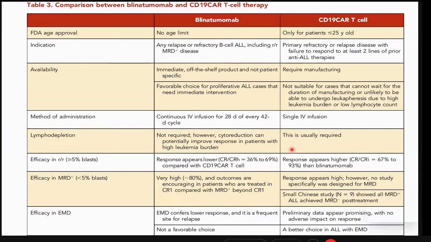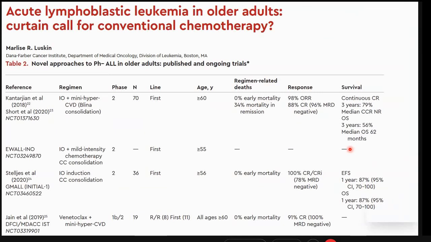A comparison between blinatumomab and CAR T cell therapy, comparable. Yes, CAR T is not so. In fact, it is not readily available in our country, whereas blinatumomab is available.